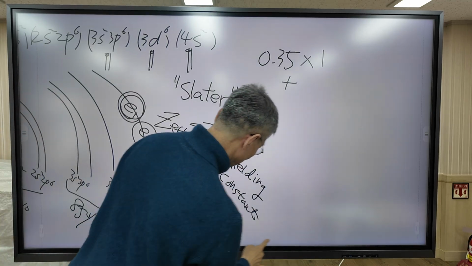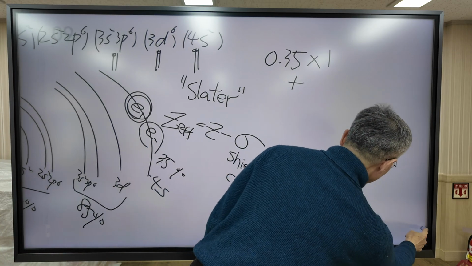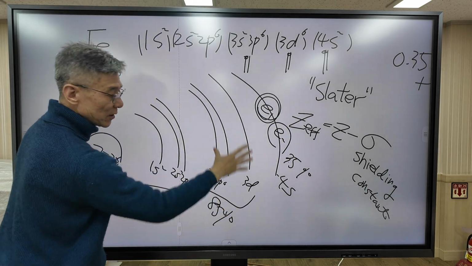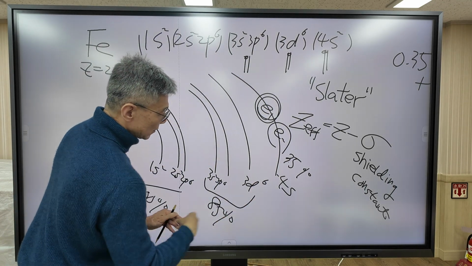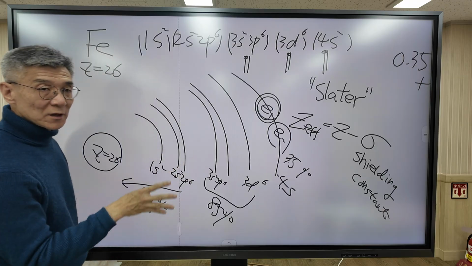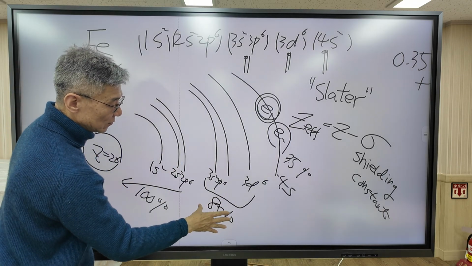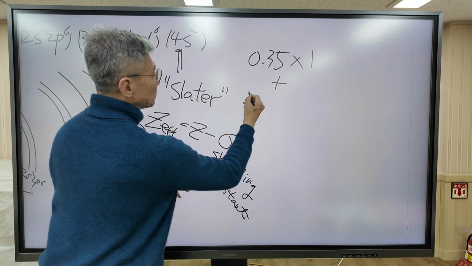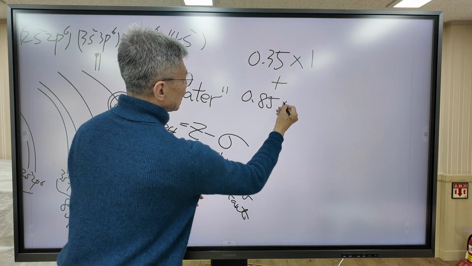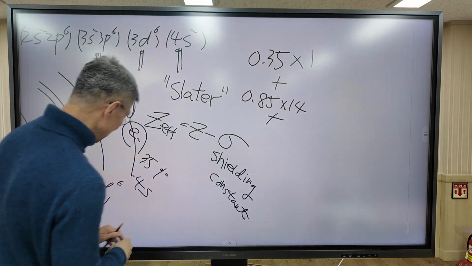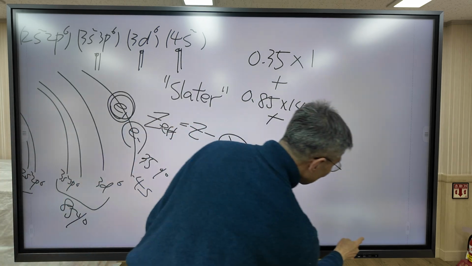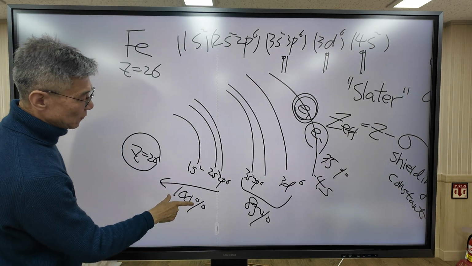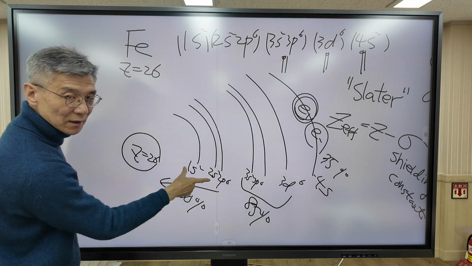And how many electrons in the n equals 3 level? 6, 6, 2. 14 electrons in this level. The shielding efficiency is 85%. And for the remaining electrons, the shielding efficiency is 100%, a total of 10 electrons.